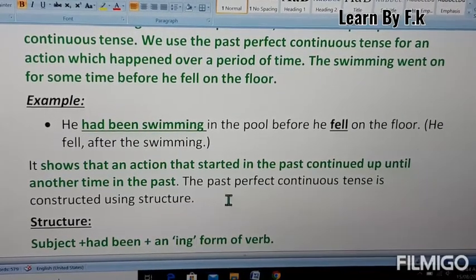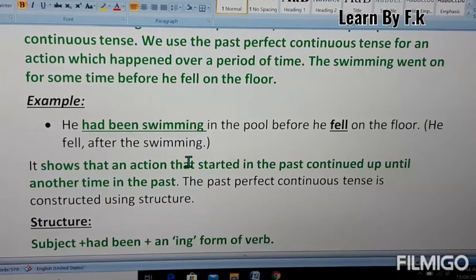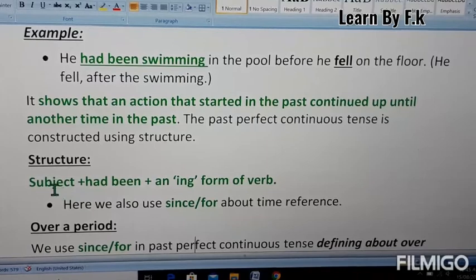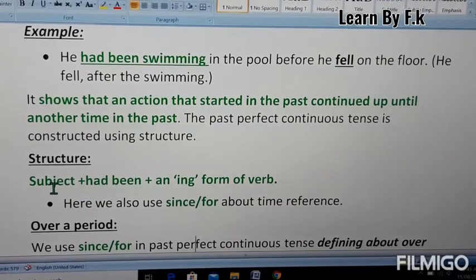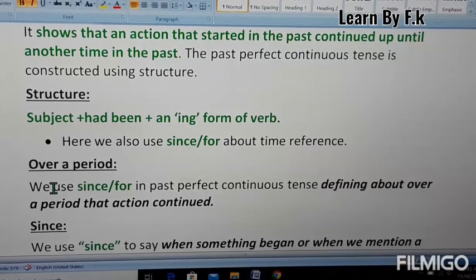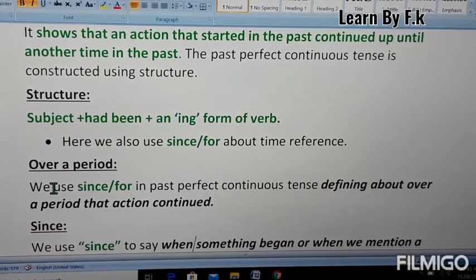The past perfect continuous tense is constructed using this structure, simply written in green letters: subject plus had been plus the ing form of the verb. Here we also use since or for as a time reference. This is very clear. Now, where do we use since or for? Since or for defines the time period, how long that action continued.